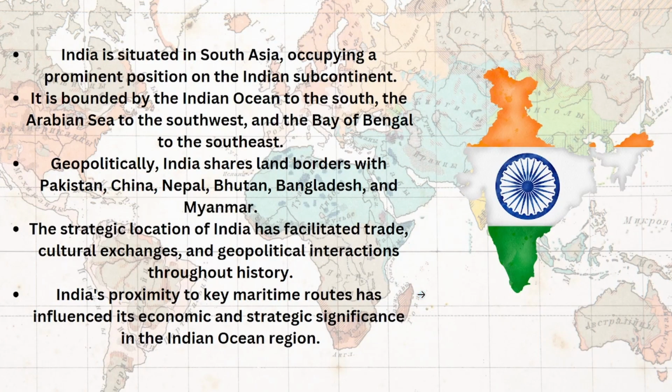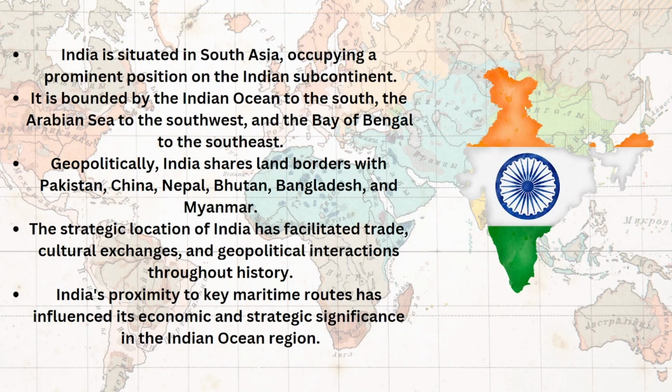Geopolitically, India shares land borders with Pakistan, China, Nepal, Bhutan, Bangladesh, and Myanmar. So India shares borders with 6 countries. Here it shares a border with Pakistan, with which we have all the wars and disputes. Here we have some share of border with China. Here we have the border with Nepal. Here Bhutan, here Bangladesh, and here it's Myanmar. I know I should have put a political map, but this slide is already made.